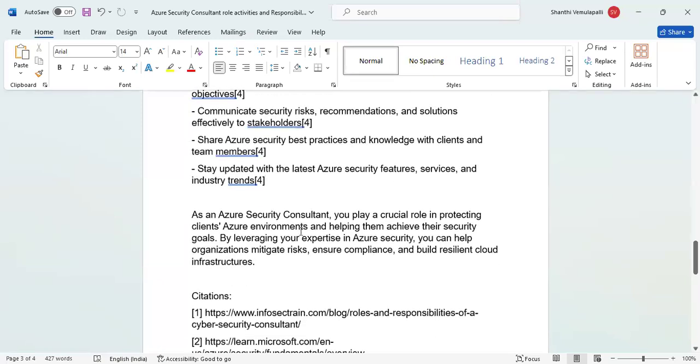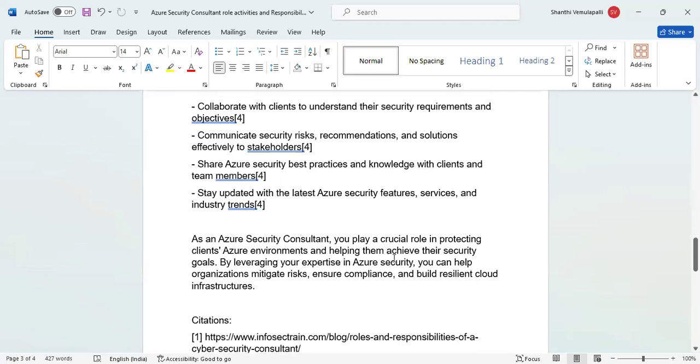So, as an Azure security consultant, you play a crucial role in protecting clients' Azure environments and helping them achieve their security goals. By leveraging your expertise in Azure security, you can help organizations mitigate risks, ensure compliance, and build resilient cloud infrastructures. This is the outcome expected from this particular role from the management.